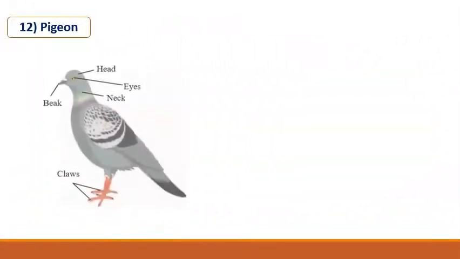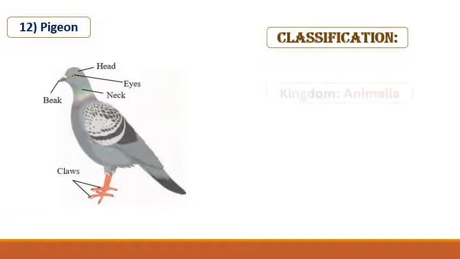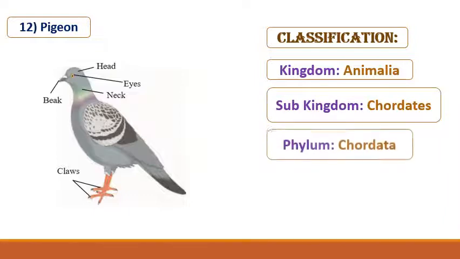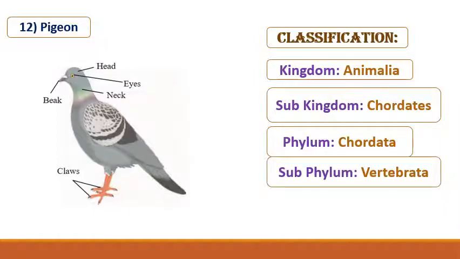Next thing is pigeon. You know this? Kingdom Animalia, subkingdom Chordates, phylum Chordata, subphylum Vertebrata, and class Aves. These vertebrates are completely adapted for aerial life.